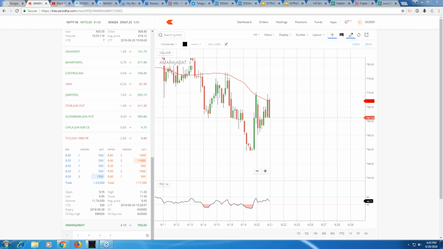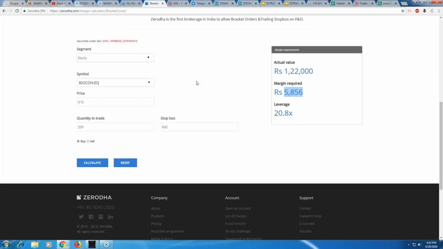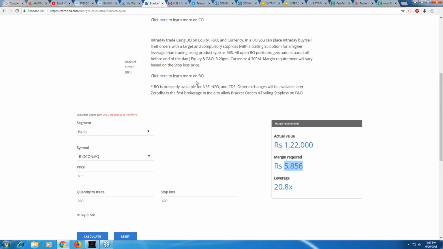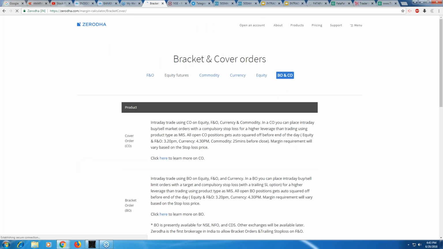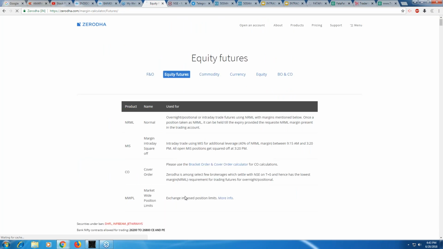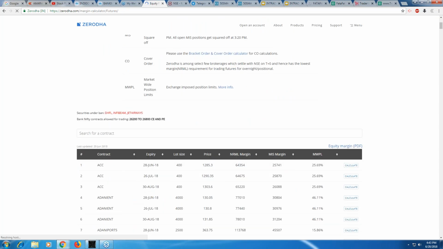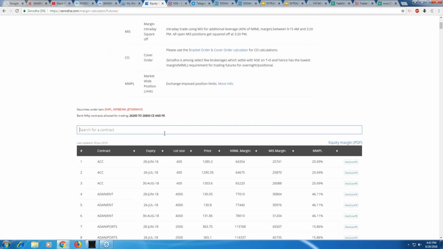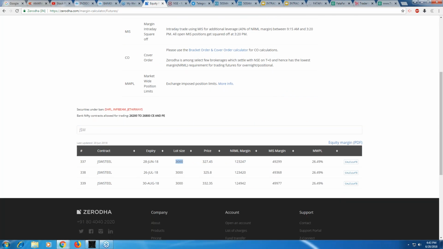Fine. And what we can also check, how much is the lot size of JSW Steel. People do trade in a futures lot as well. JSW Steel, the lot size is 3,000, right?